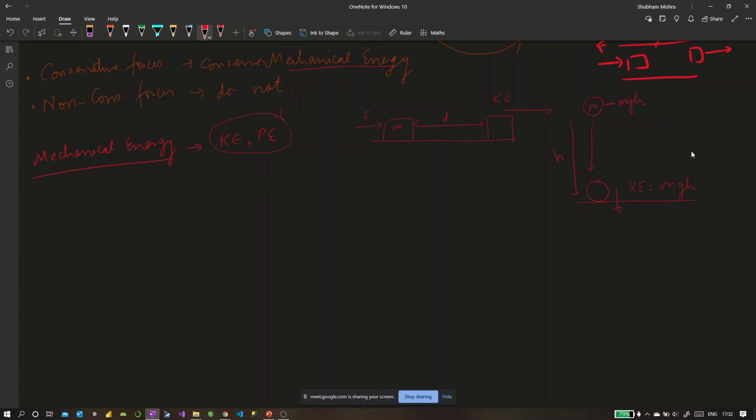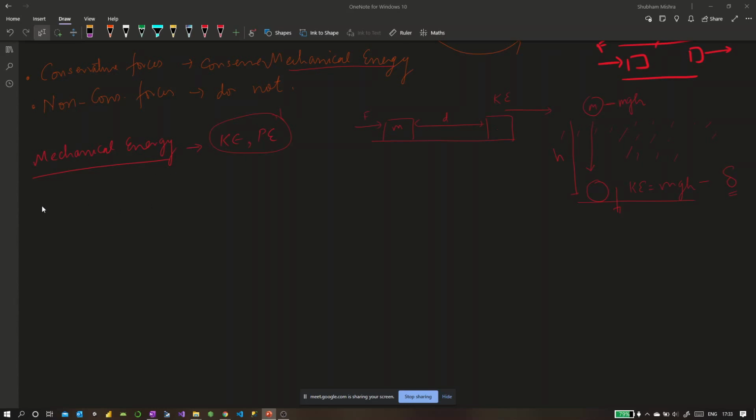Now if air comes into the picture, which is usually the case in all practical scenarios, when the ball is coming from height h and reaching the ground, its kinetic energy would not be equal to mgh. Rather, it would be less than that. I am just taking a symbol delta to denote that there was some loss due to friction and air resistance. All right, so I think we are clear with conservative and non-conservative forces.